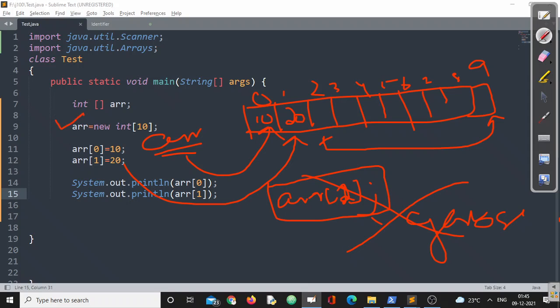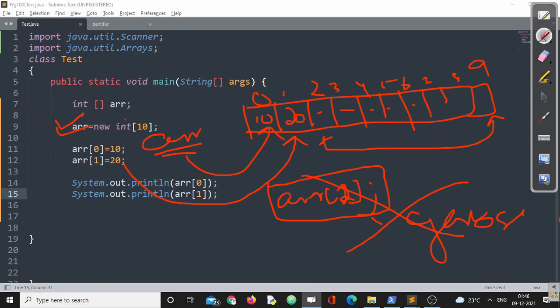Once you declare an array object, since the object will be created at runtime, by default the values will be assigned with the default values associated with the data type. I repeat, it will be assigned with the default value associated with the data type.